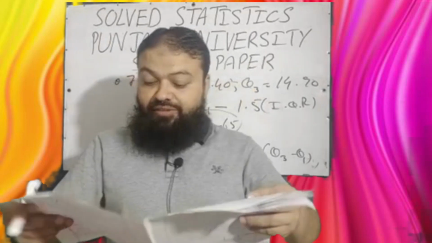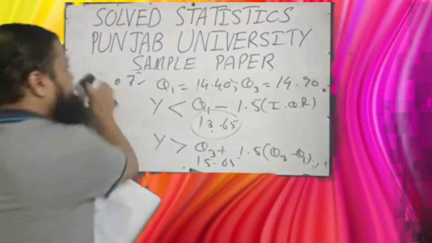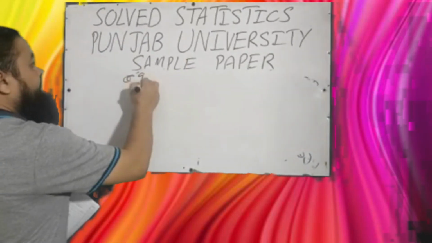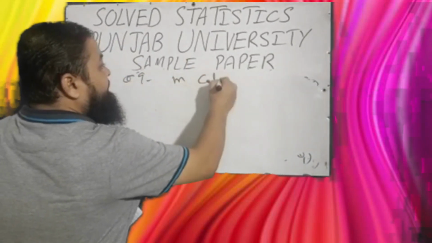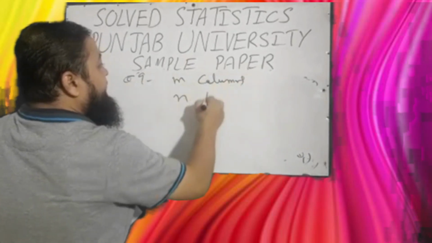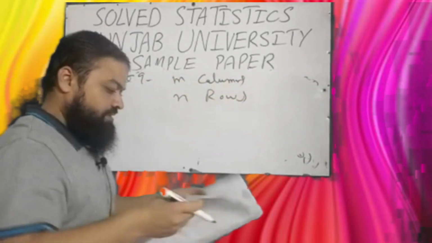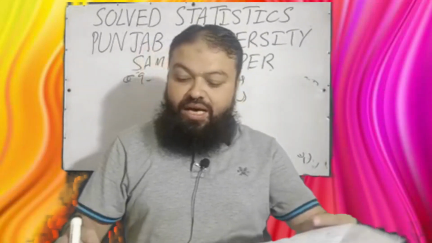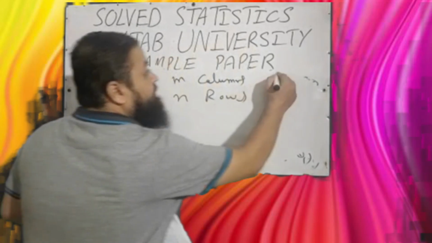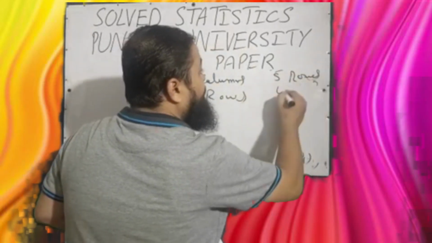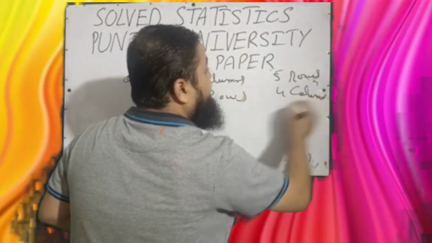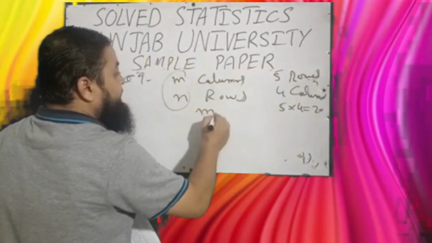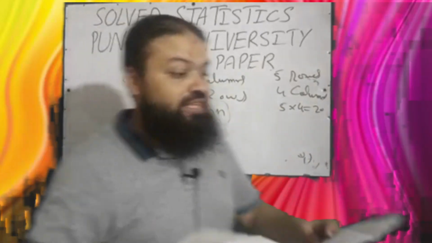Question number 9. If there are m columns and n rows, then how many cells will be in the table? We know if there are 5 rows and 4 columns, how many cells will there be? 5 multiplied by 4, 20. That's a very easy question. M multiplied by n, mn will be the correct option in the exam.